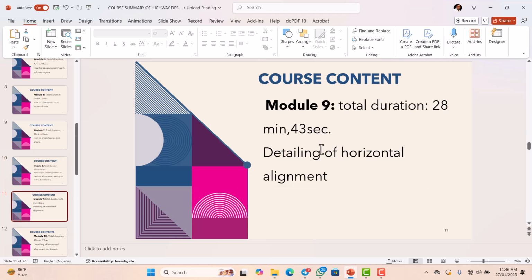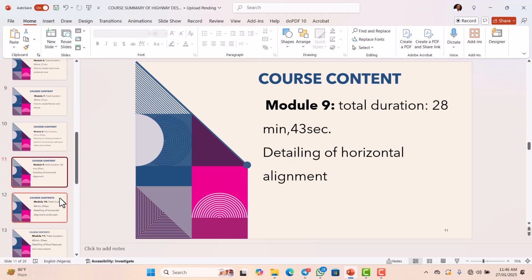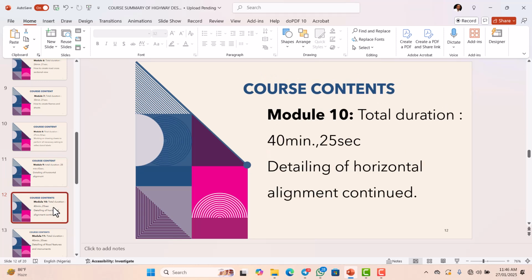Module 9 has a total duration of 28 minutes 43 seconds. In this module, I will show you how to detail horizontal alignment. So in module 10, we will be dealing with detailing of horizontal alignment, which is a continuation of what we did in module 9.